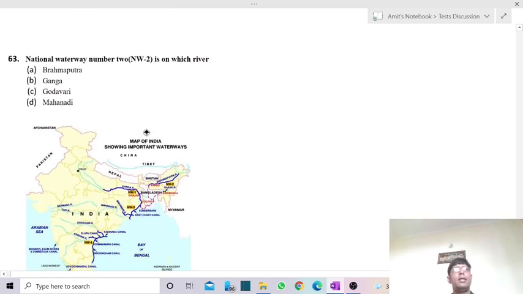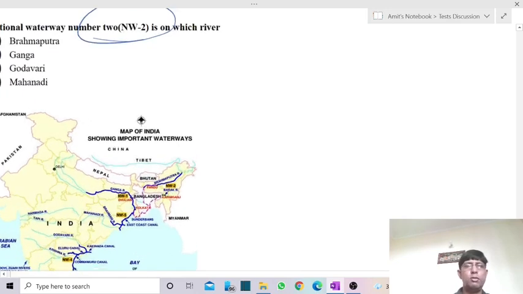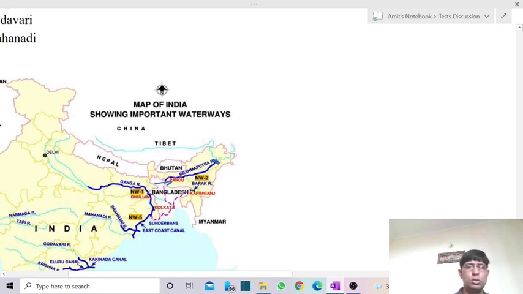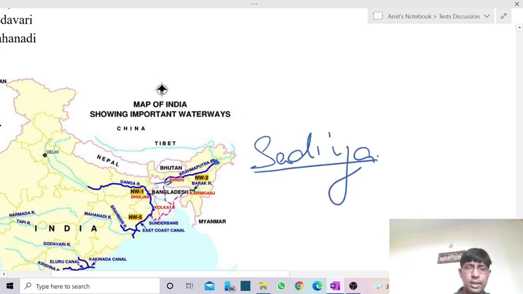Next question linked with national waterway. So national waterway number 2 is on which river? So it is river Brahmaputra in Assam which is declared as national waterway number 2. This river Brahmaputra enters into plain area in Sadia district of Assam, and in Dhubri.